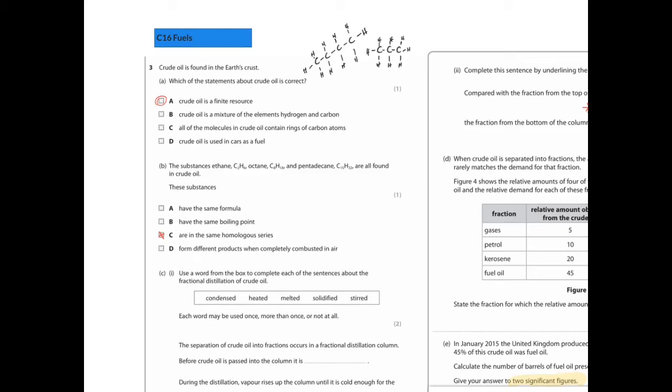Crude oil is found in the Earth's crust. Which of the statements about crude oil is correct? Crude oil is a finite resource. That means it will run out one day. Yes, it definitely is. It's non-renewable.